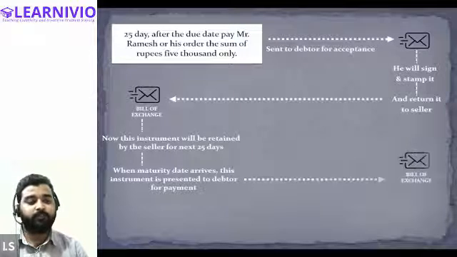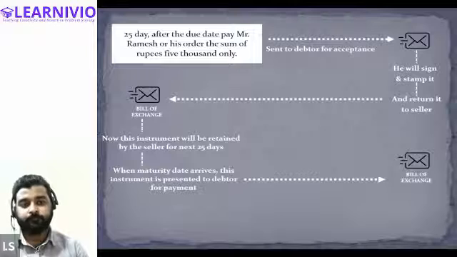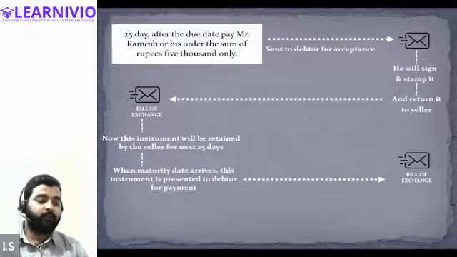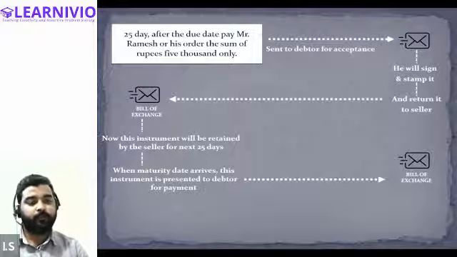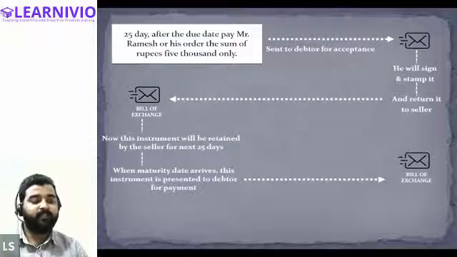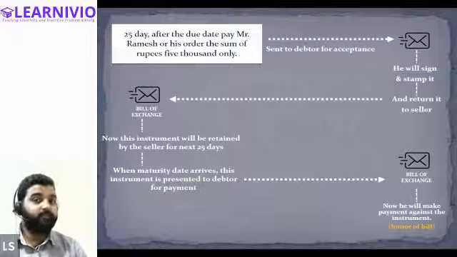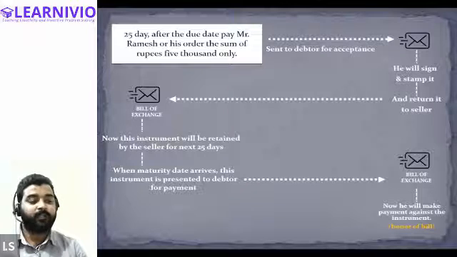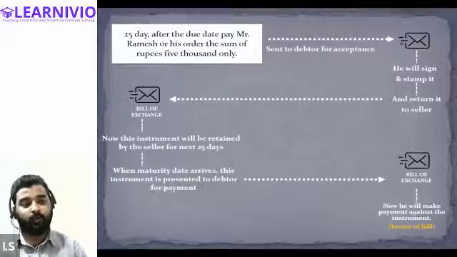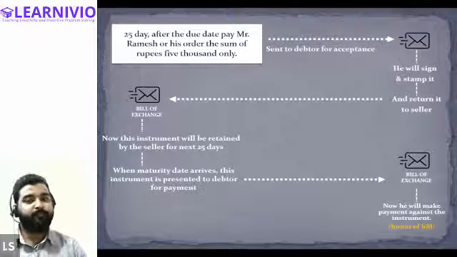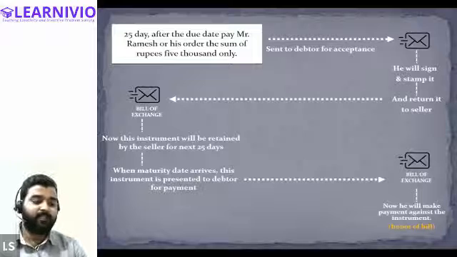So now this will be presented for payment to the debtor. And after receiving this instrument, what will the debtor do? Number one, he will make the payment against the instrument. If the debtor makes the payment against the instrument, this is known as honor of bill. If payment is made against the bill, it is called the bill has been honored.